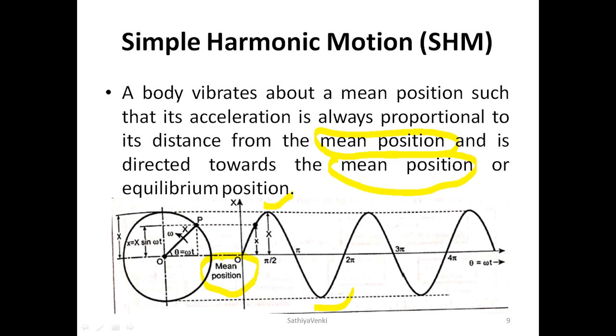In the middle of the line we have the mean position. First, capital X means our amplitude. If we apply a load, the spring elongates, or any kind of vibrating component. From O, that amplitude moves in the positive x direction.